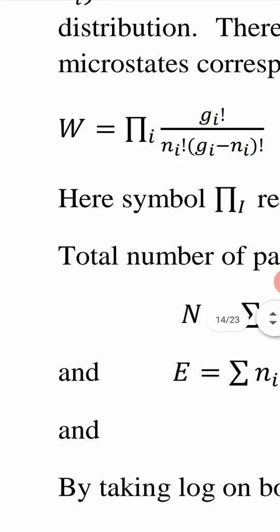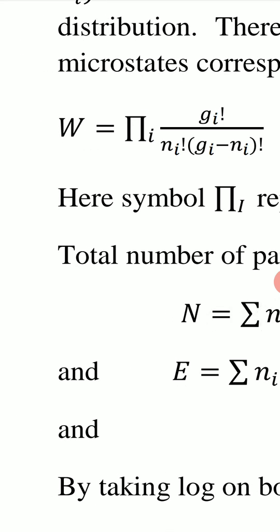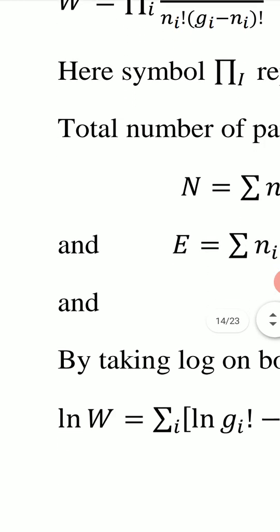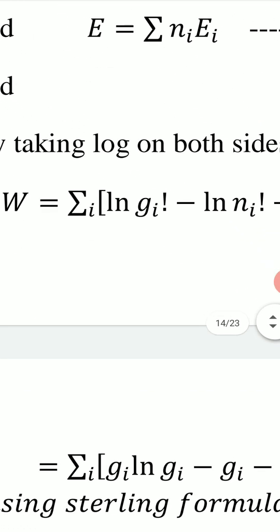But if we take log W, then this pi I will change to summation I, which is addition of different terms. Since log of A into B into C is log A plus log B plus log C, this multiplication symbol will change to a summation symbol.